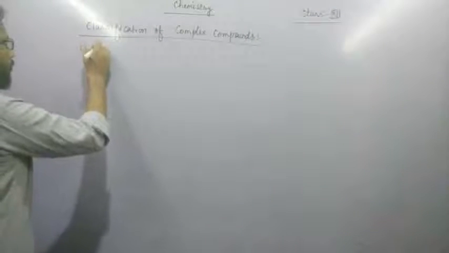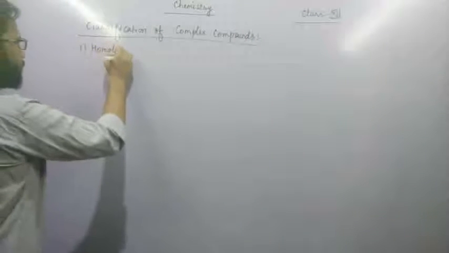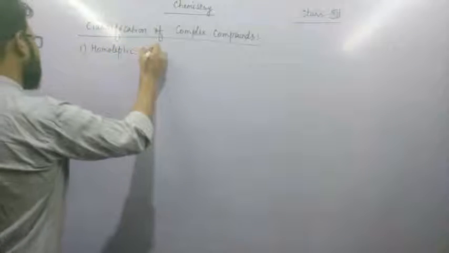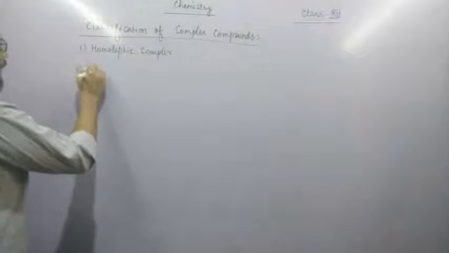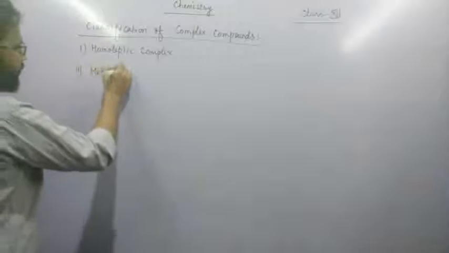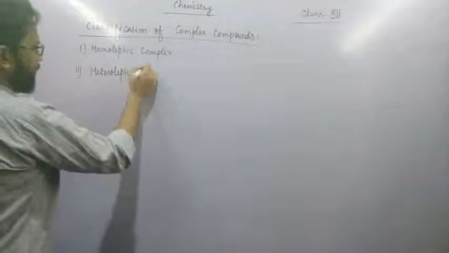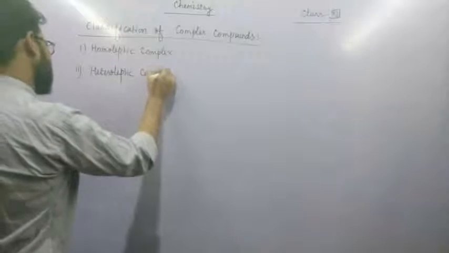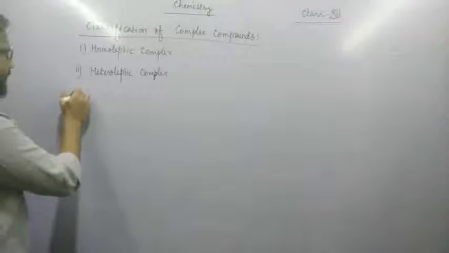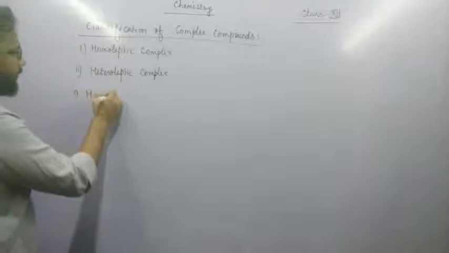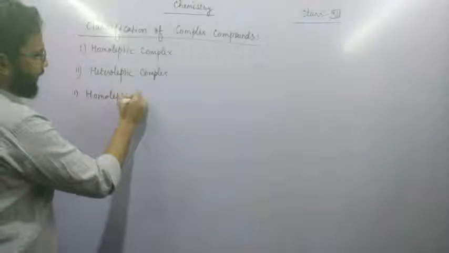First is homoleptic complex, and second is heteroleptic complex. So we will discuss both terms, homoleptic and heteroleptic. First term is homoleptic complex.